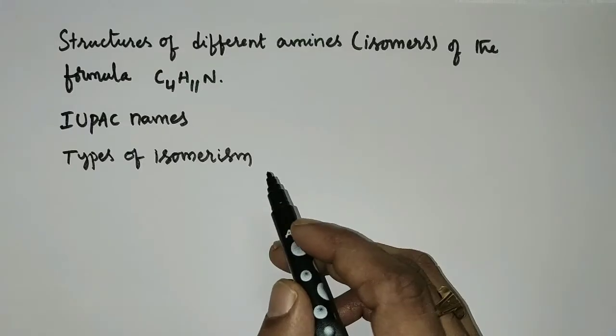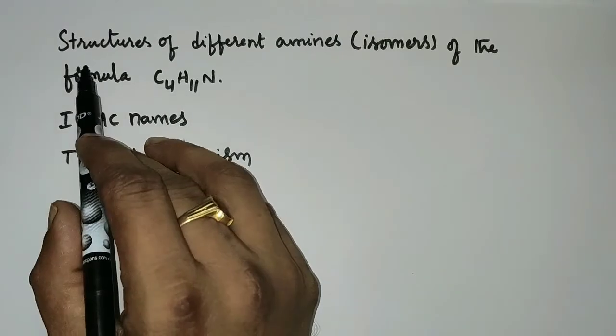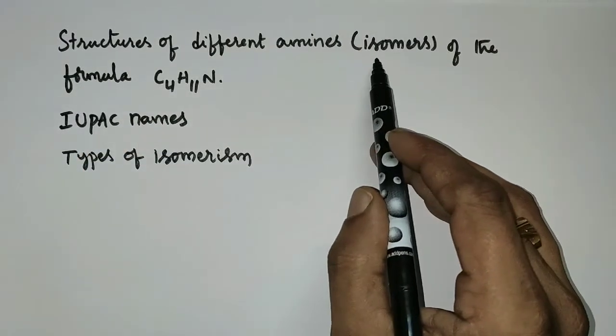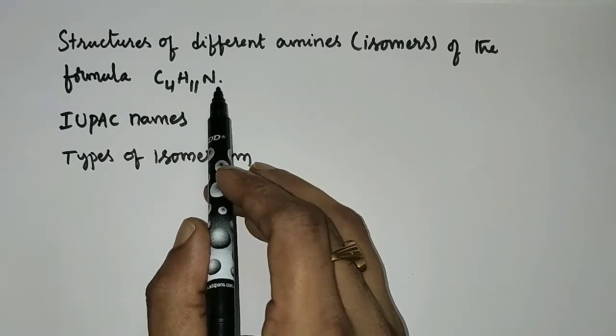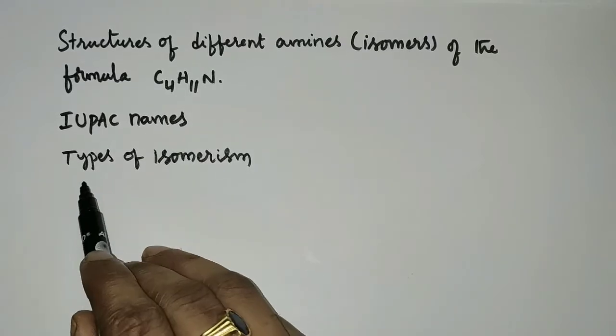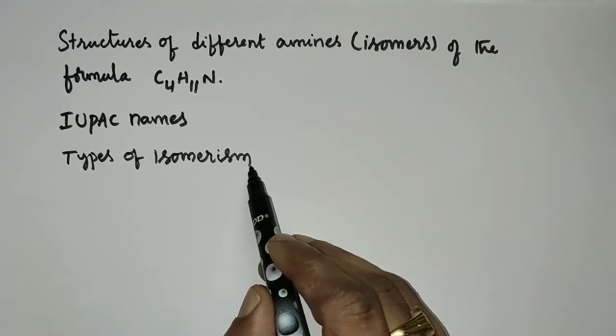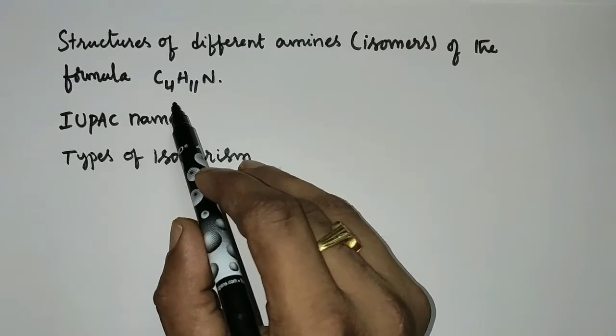Let's solve one question on the topic we discussed till now. Draw the structures of different amines of the formula C4H11N. What are the IUPAC names of those structures? And what type of isomerism have you observed in different pairs of these isomers of the formula C4H11N?